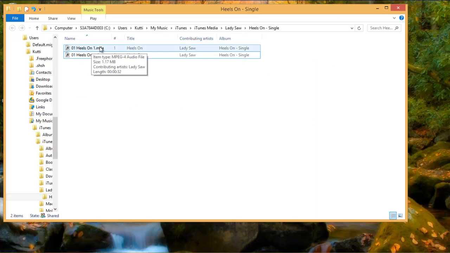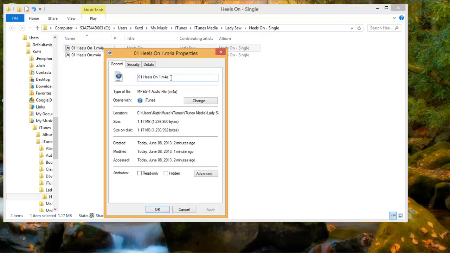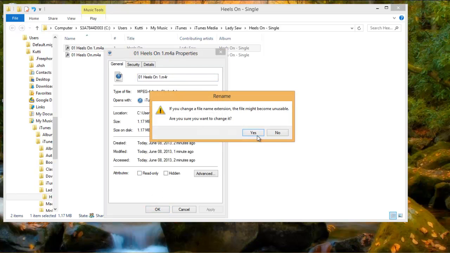So now you choose the song that you just converted, you right click on that and go to Properties. You don't want it M4A, you want it M4R, because M4R is for ringtones. You change that A to R and then click OK. And then yes.